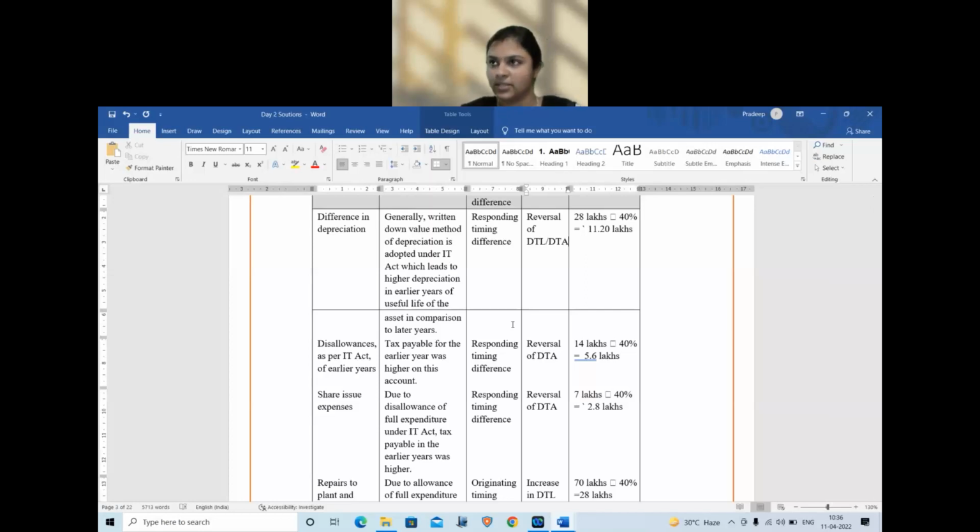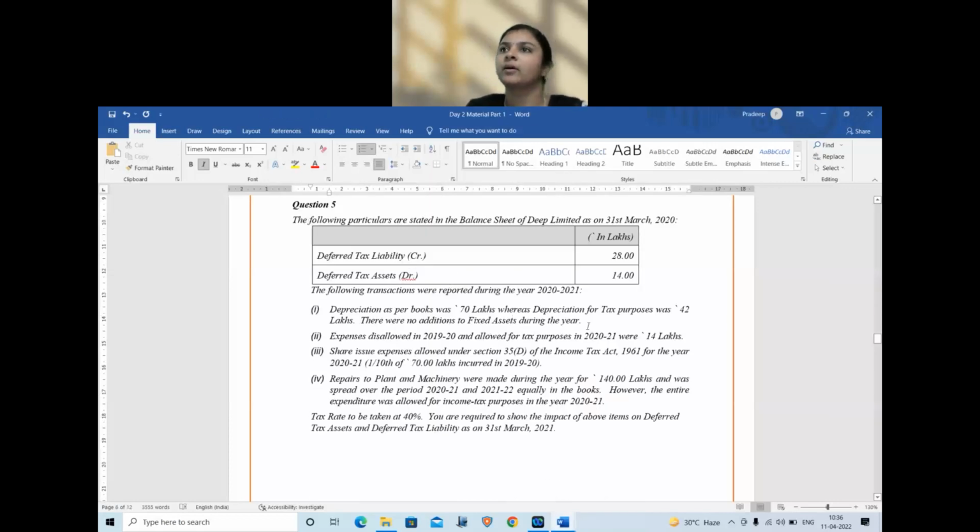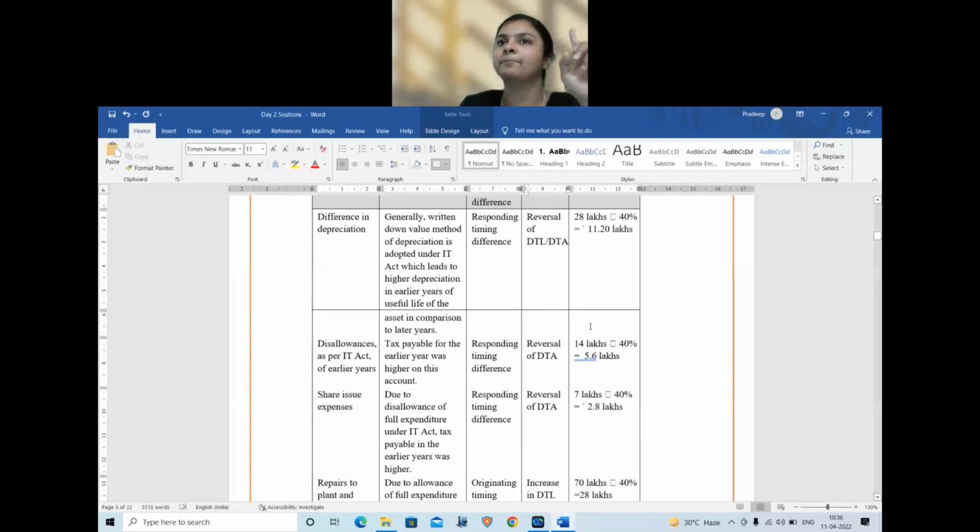More tax now, which means you incur a benefit. So 28 lakhs into 40 percent, 11.2 lakhs, which is for the differential value, 70 minus 42. First adjustment clear? Second adjustment.